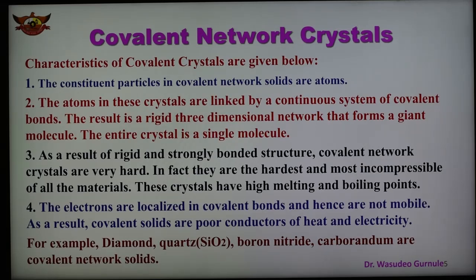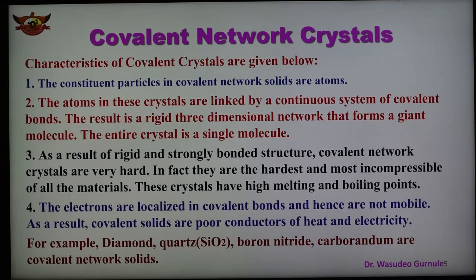Between the atoms, the bonding force is a covalent bond. The result is that a rigid three-dimensional network forms, and the entire crystal is a single molecule. So in a covalent network crystal, the constituent particle is an atom, and they link together by covalent bonds.